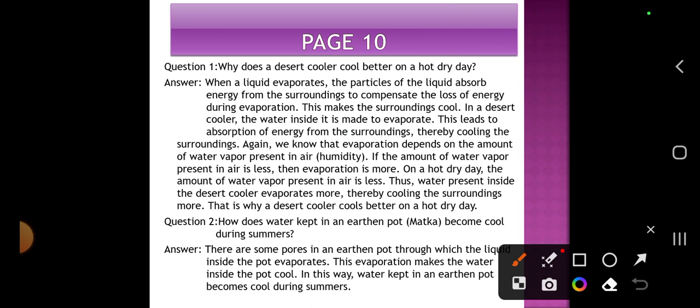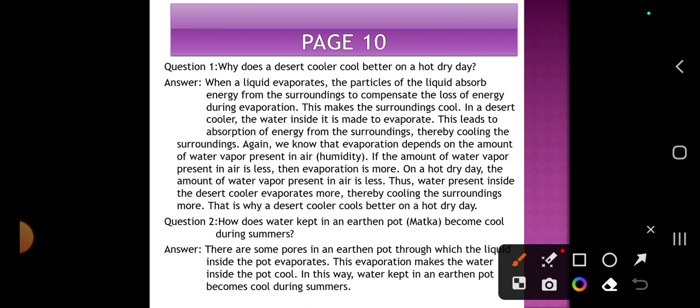If the amount of water vapor present in air is less, then evaporation is more. On a hot dry day, the amount of water vapor present in air is less. Thus, water present inside the desert cooler evaporates more, thereby cooling the surroundings more. That is why a desert cooler cools better on a hot dry day.